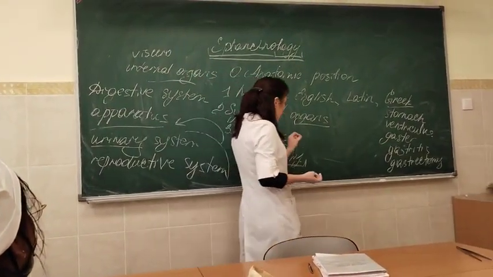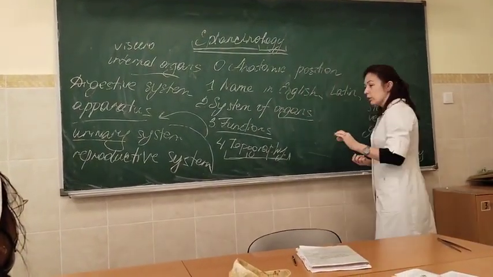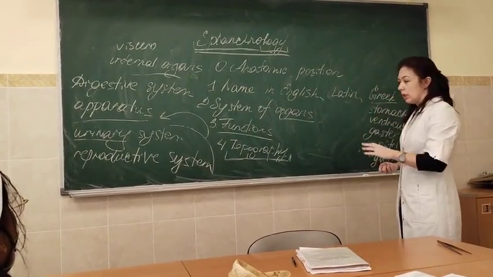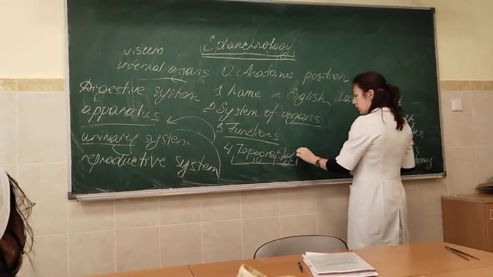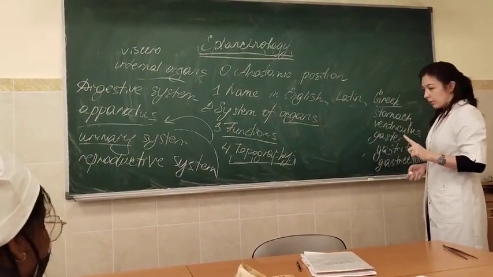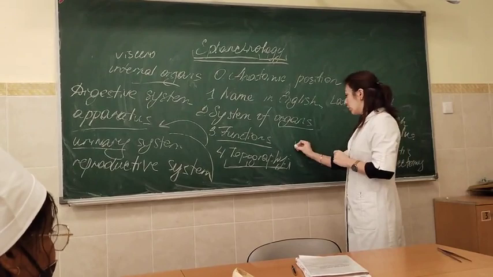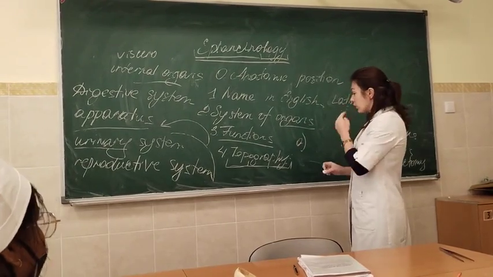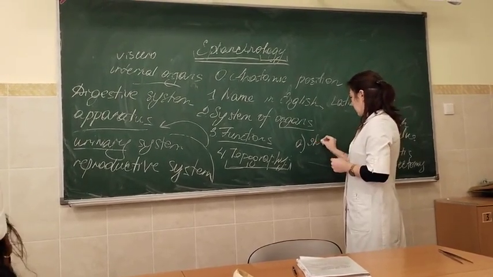Here we also will give information about the topography, but certainly in anatomy we mainly focus on the structure. So when you describe the topography, you should describe 3 points. So first it is skeletotopy.